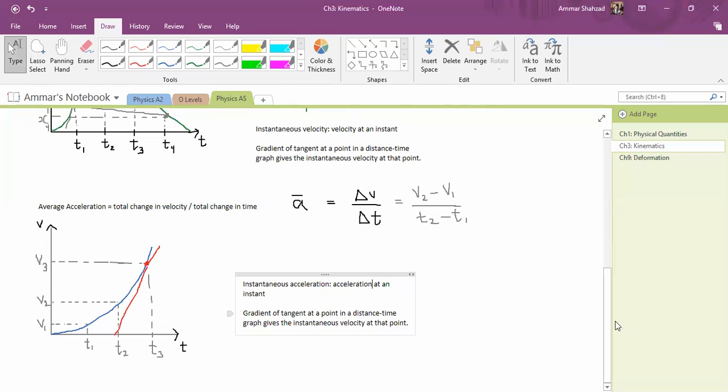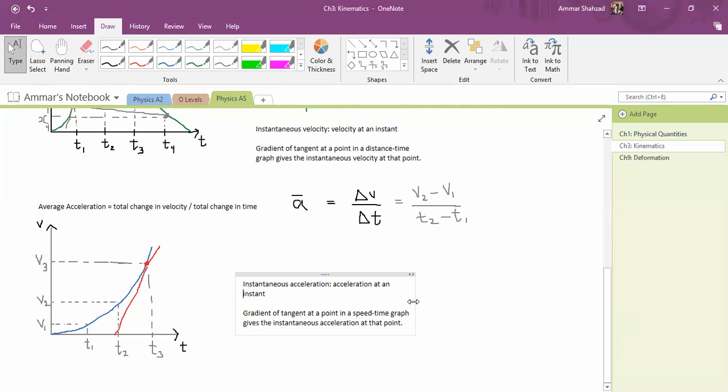So the gradient of a tangent at a point in a speed time graph, in that case it was a distance time graph. Now the speed time graph gives the instantaneous acceleration at that point. Okay, so you see the similarities are very much common between these two.